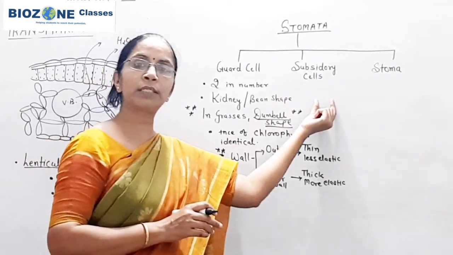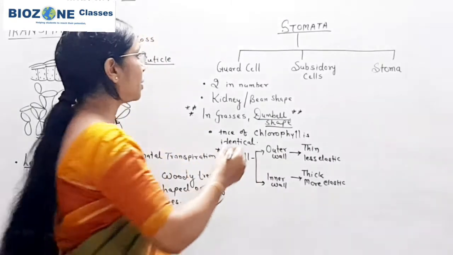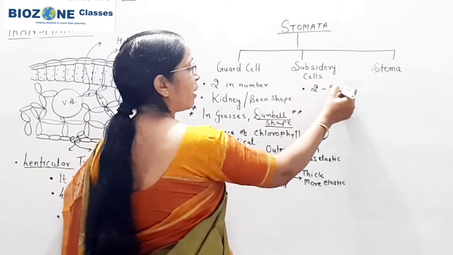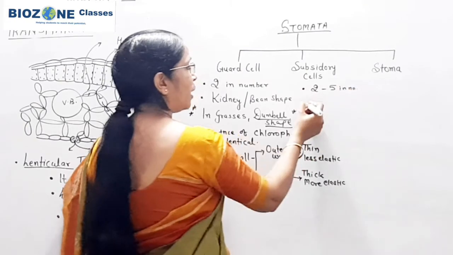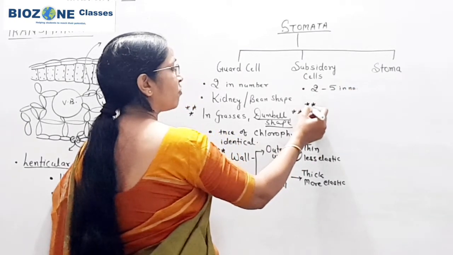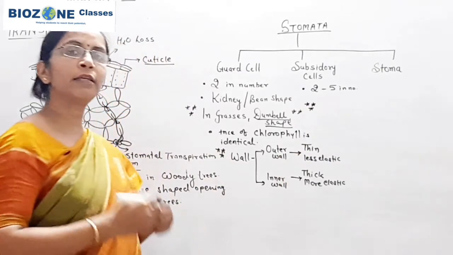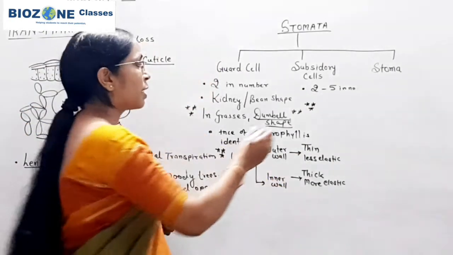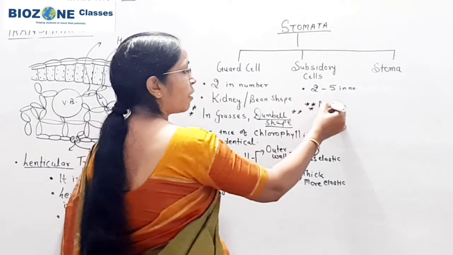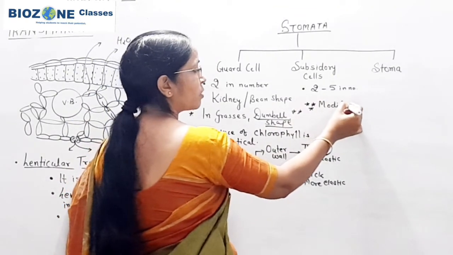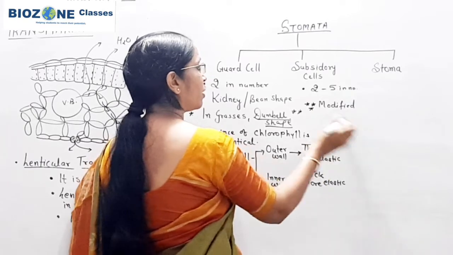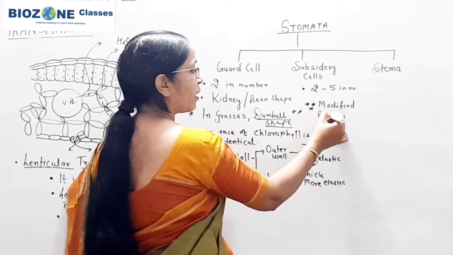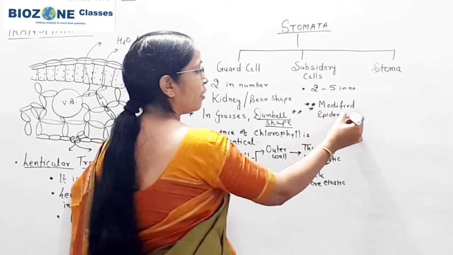When we come towards subsidiary cell, you remember, the subsidiary cells are 2 to 5 in number, and generally one question is asked: the subsidiary cells are modifications of what? So subsidiary cells, you remember, are modified epidermal cells. Subsidiary cell is a modification of epidermal cells.